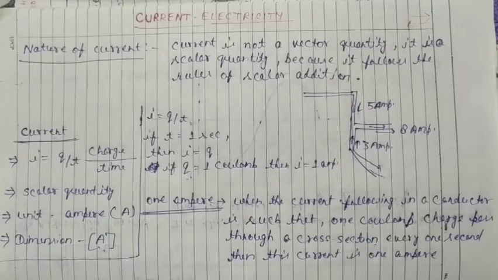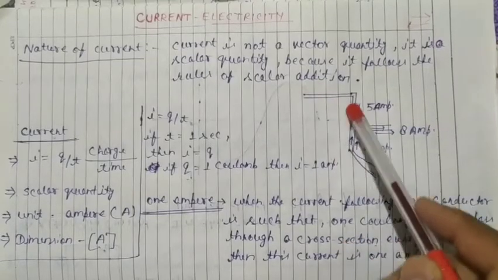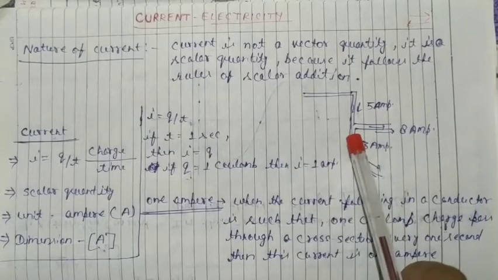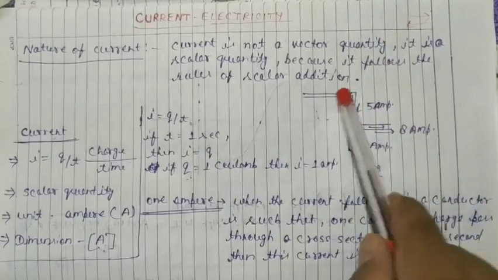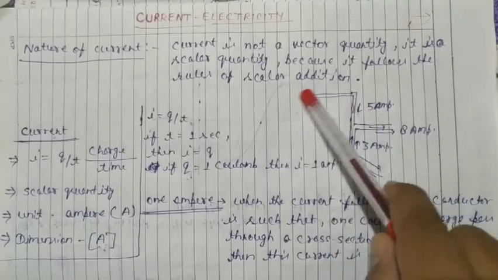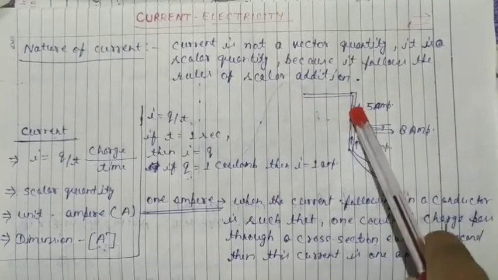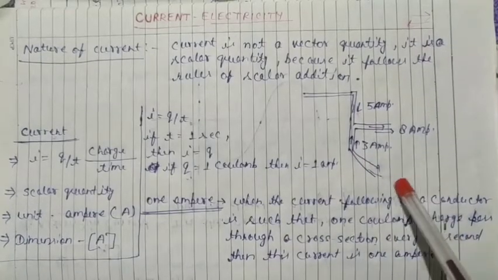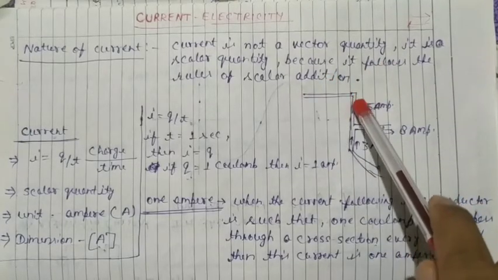So, see first, the current is not a vector quantity. It is a scalar quantity. Why? Example: we have a circuit. There are conductors in this circuit. Charge comes from here, current comes from here, and one current is coming from here.